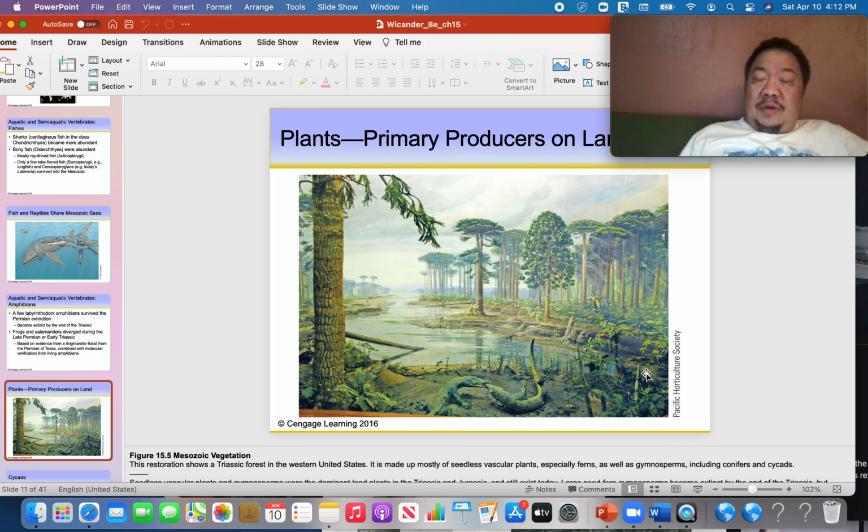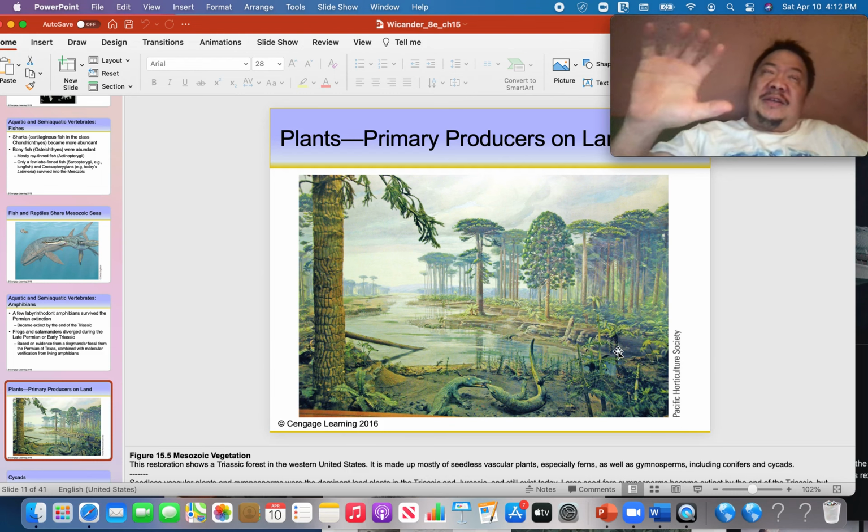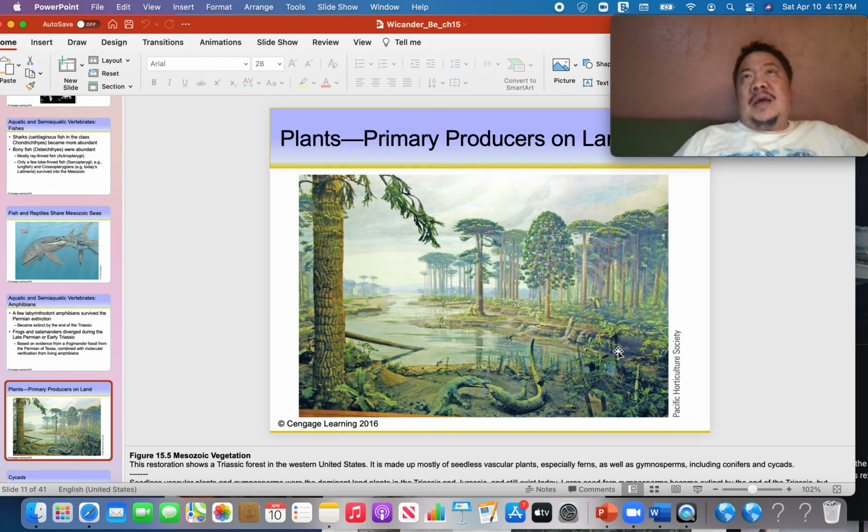You could see your seedless non-vascular plants, your ferns. But back during the Mesozoic, there was no grass. Grass did not exist yet. Grass would not evolve until about 15 million years ago during the Cenozoic era. So the plains were covered by ferns, and this was one of the primary food sources for your herbivore dinosaurs, your dinosaurs that ate plants. They love to eat ferns.